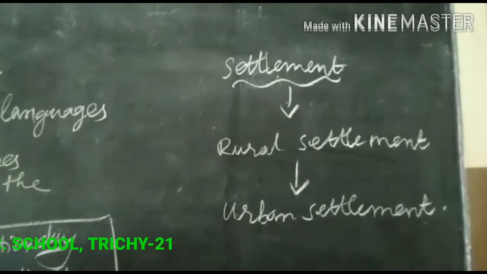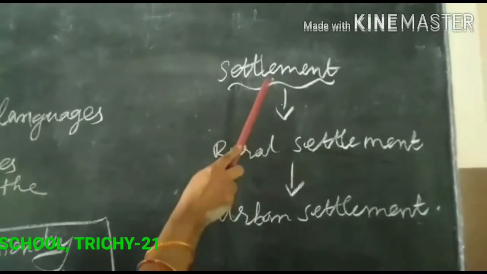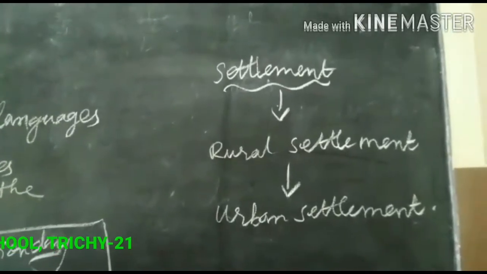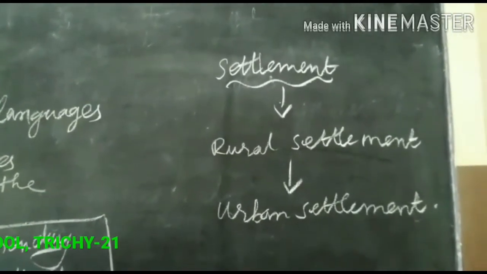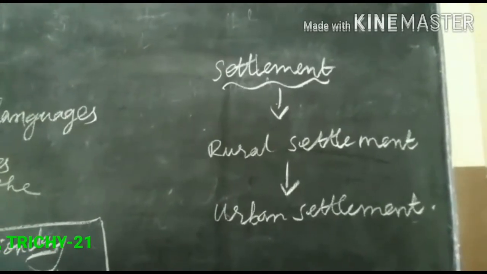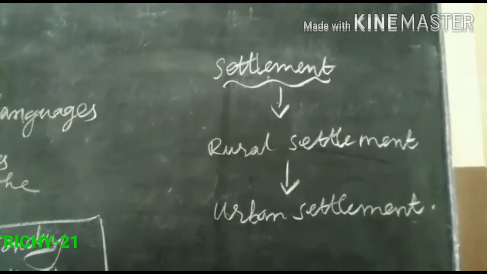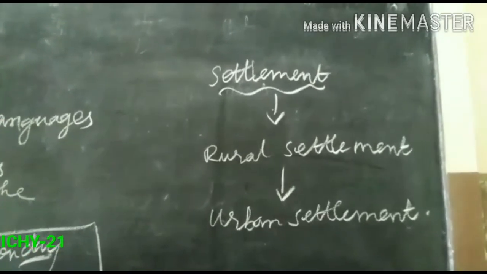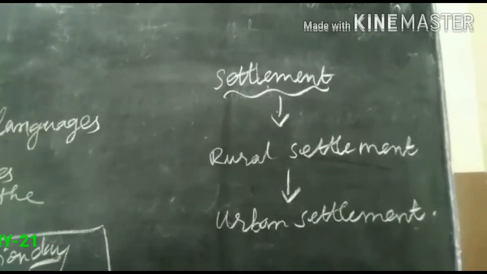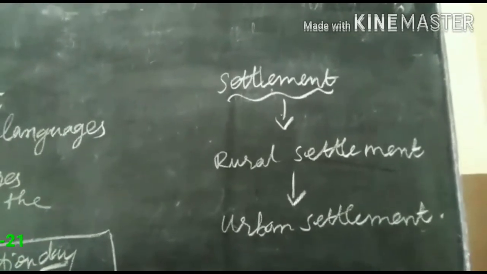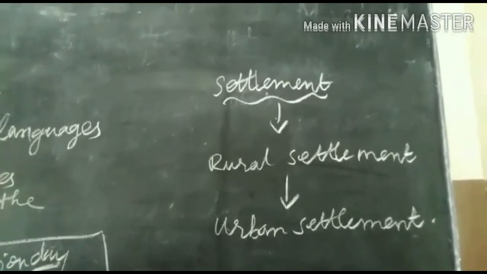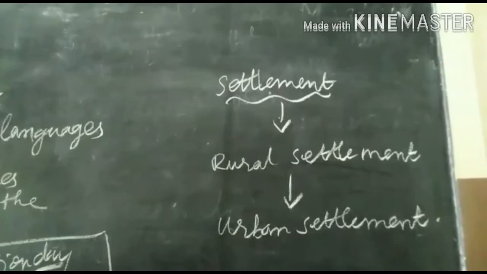A rural settlement is a community involved predominantly in primary activities such as agriculture, lumbering, fishing and mining. Urban settlements engage predominantly in secondary and tertiary activities such as industries, trade and banking.